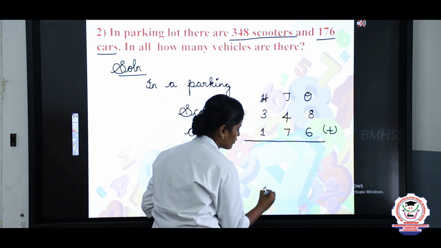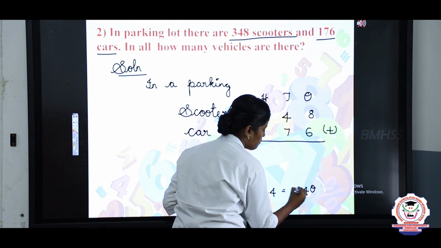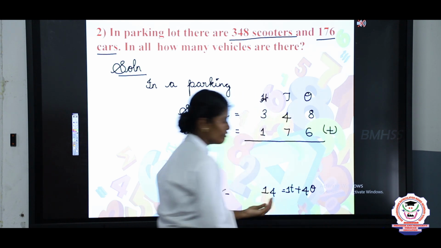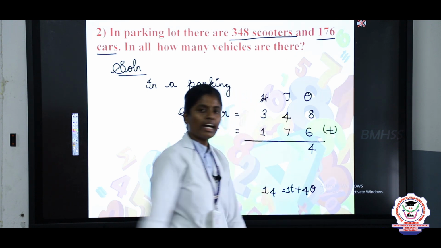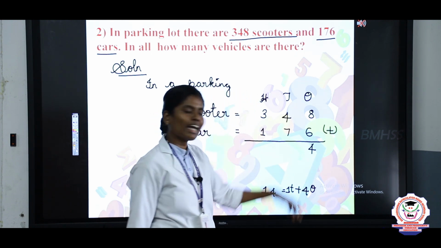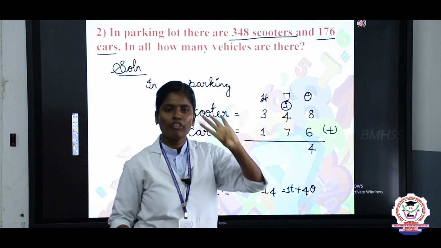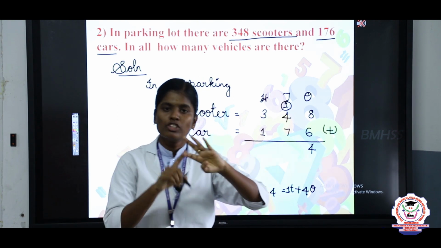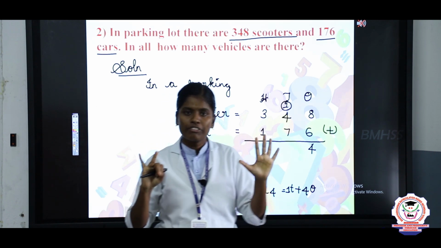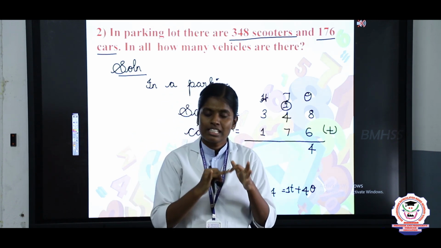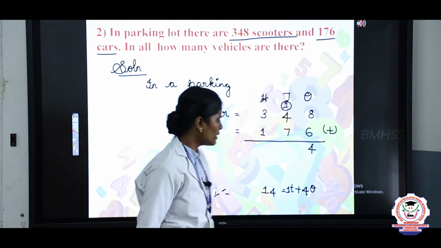So, 14 means 4 ones plus 1 tens. Write 4 in the ones place, and the 1 ten should be carried over to the tens place. Next you will take the 1 in the mind, 4 in the finger. 1 after 2, 3, 4, 5. So keep 5 in the mind, 7 in the finger. 5 after 6, 7, 8, 9, 10, 11, 12. So here too we got a 2-digit number, that is 12.